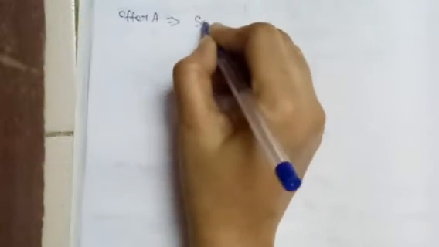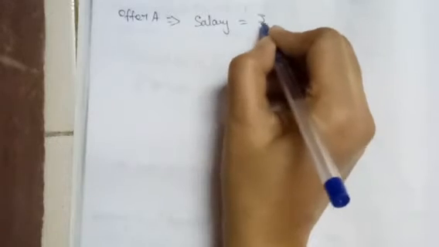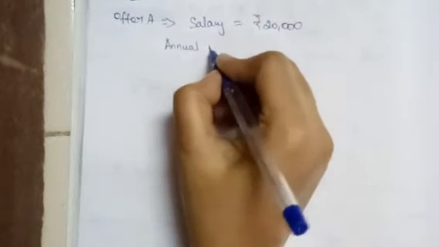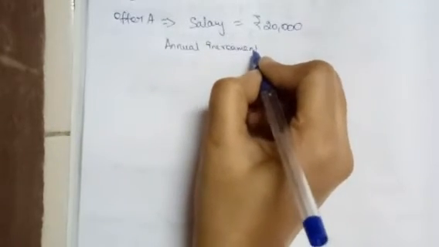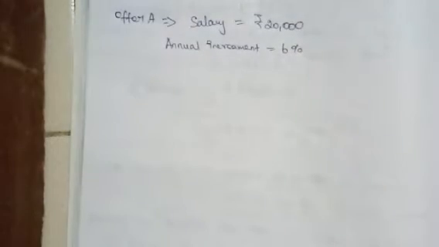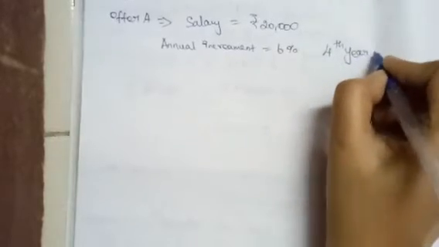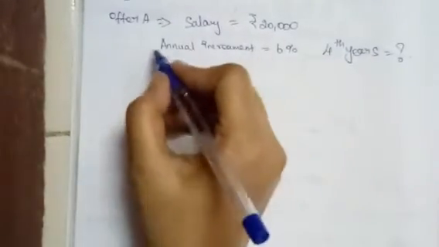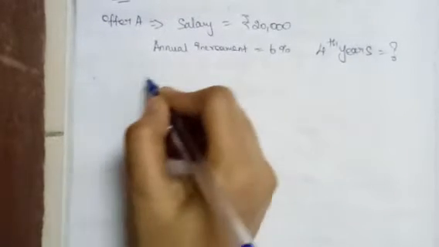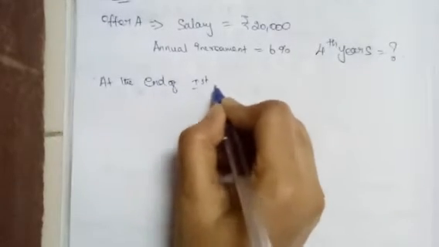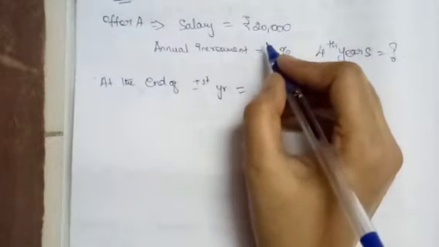Offer A, the starting salary is rupees 20,000 and the annual increment is 6%. Then what would be the salary after the fourth year? So at the end of the first year, he is getting already how much salary?